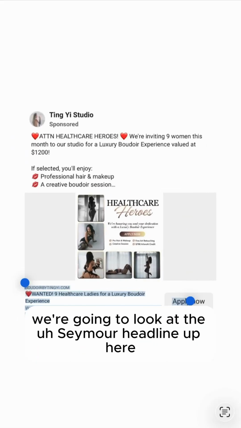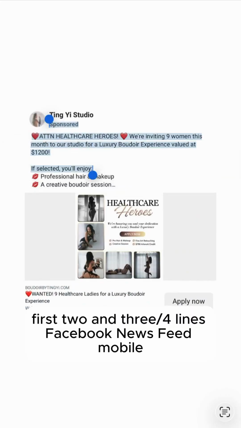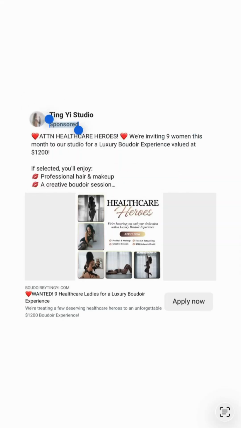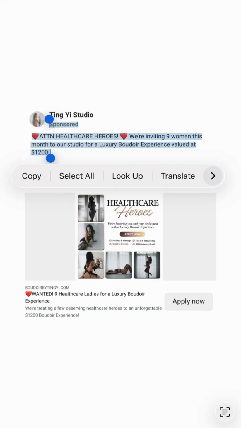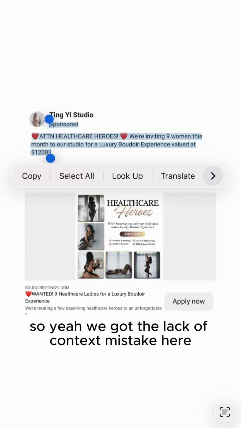And finally, we're gonna look at the see more headline up here. First 2 3/4 lines, Facebook newsfeed mobile. And let's see. So we got Attention Healthcare Heroes invited 9 women this month to our studio for a luxury boudoir experience. Invited at $1,200. All right. So 9 women this one. All right. So we only got 2 relevant context points here. So yeah, we got the lack of context mistake here.